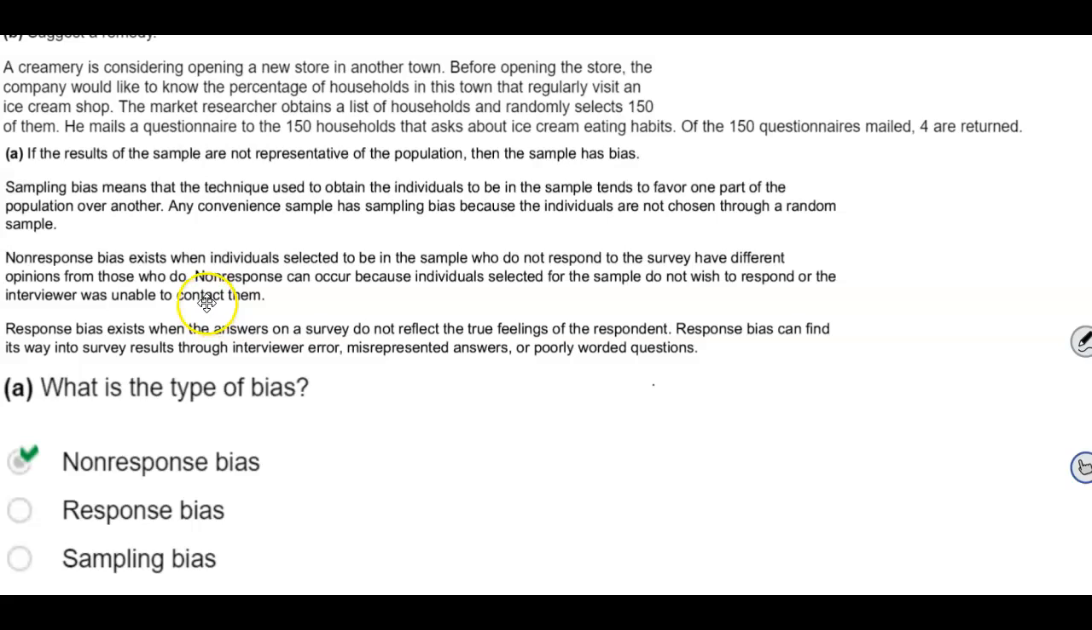Non-response bias exists when individuals selected to be in a sample who do not respond to the survey have different opinions from those who do. Non-response can occur because individuals selected for the sample do not wish to respond or the interviewer was unable to contact them. A response bias exists when the answers on the survey do not reflect the true feelings of the respondent. Response bias can find its way into survey results through interviewer error, misrepresented answers, or poorly worded questions.